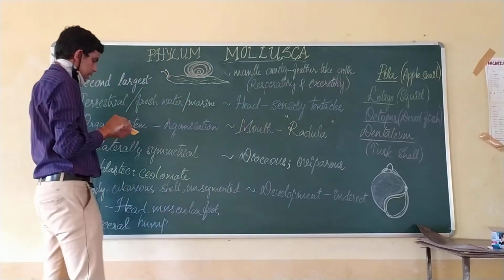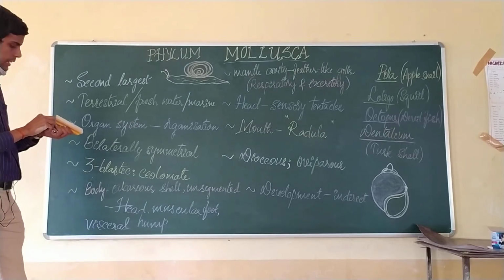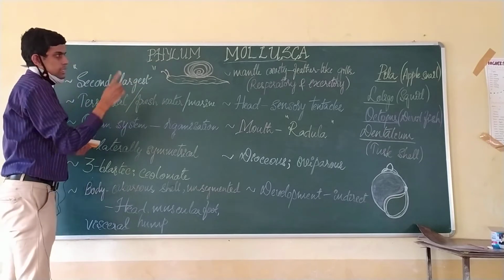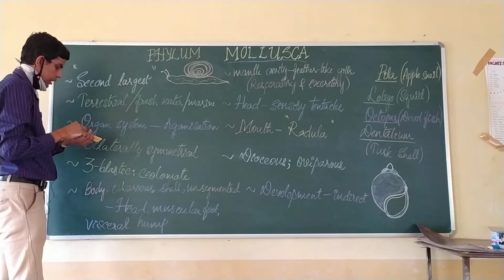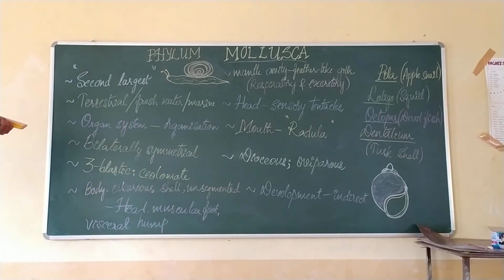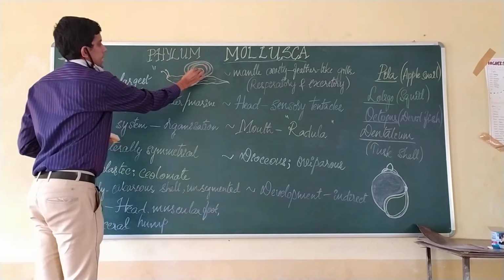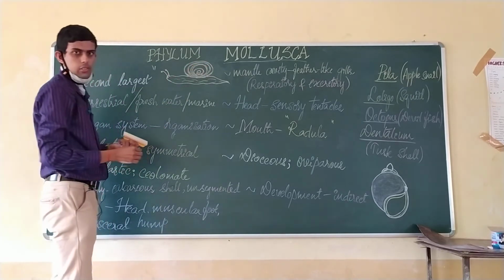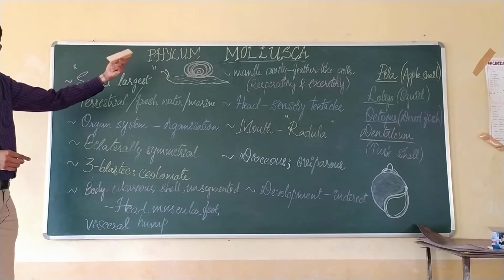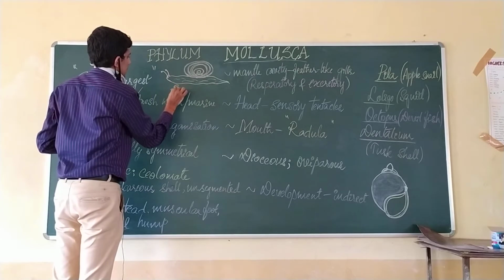Mollusca is the second largest phylum in the animal kingdom, next to the phylum Arthropoda. These molluscans are characterized by very soft skin and external calcareous shells, right. When you observe a snail, that is one of the examples for the phylum Mollusca.